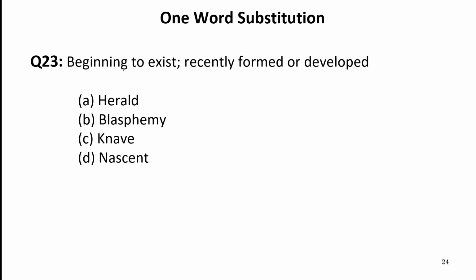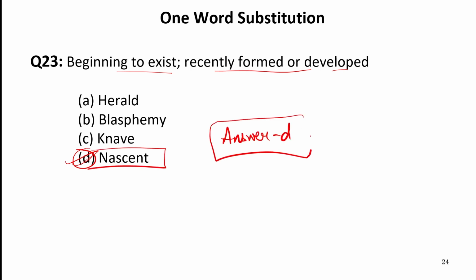Now the next one word substitution is beginning to exist, recently formed or developed. Now this is known as nascent. So our answer is D. Knave refers to a bad person. Blasphemy, to say some words which are not good for God.